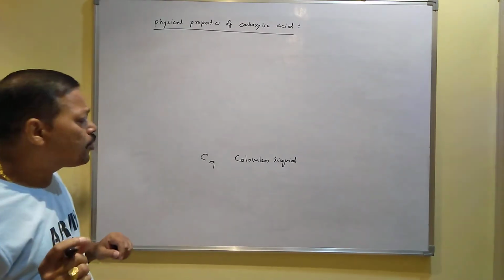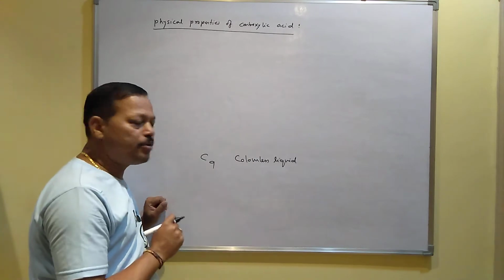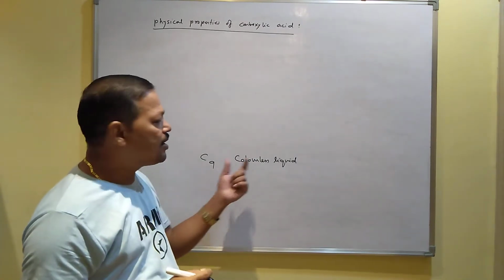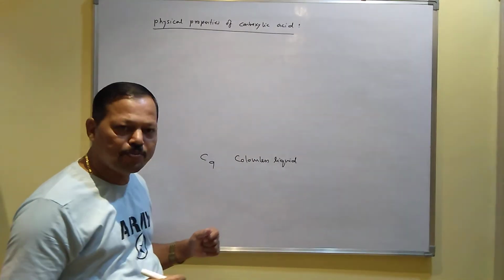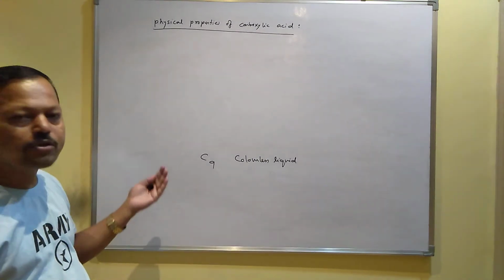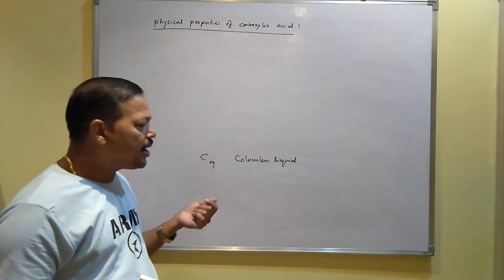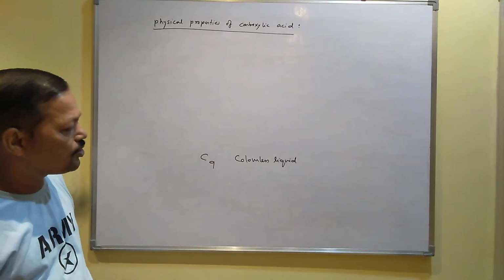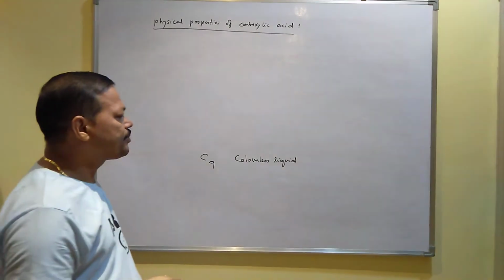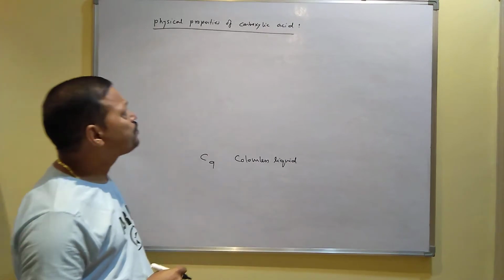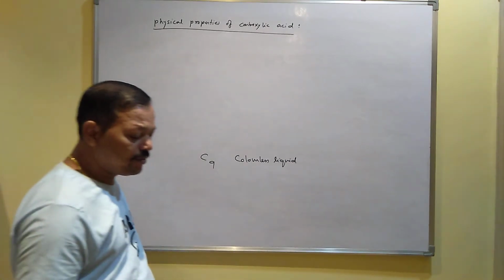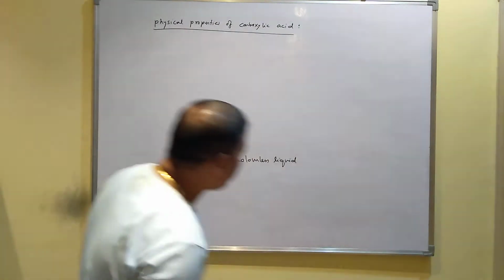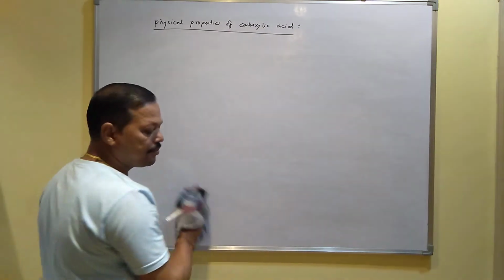Secondly, carboxylic acids have a very high boiling point.